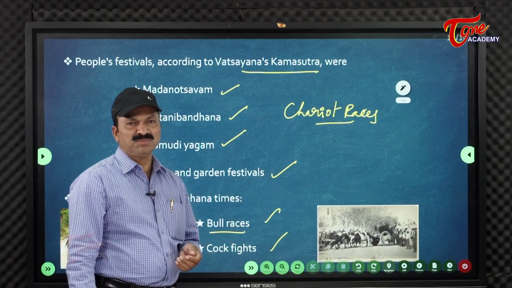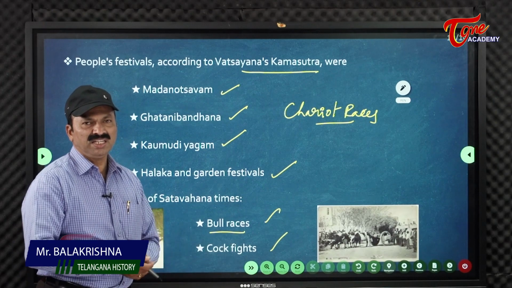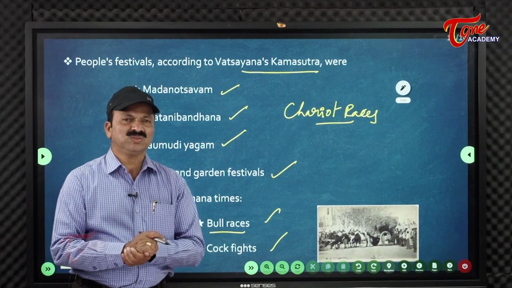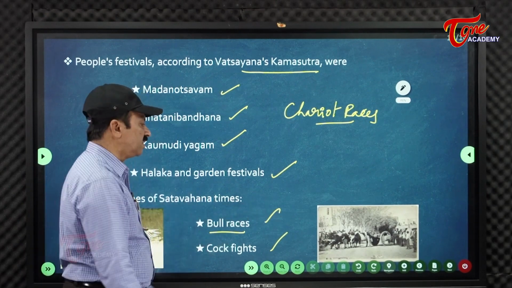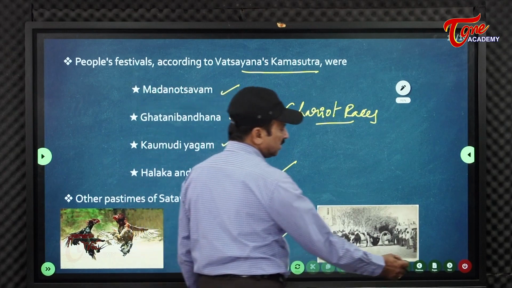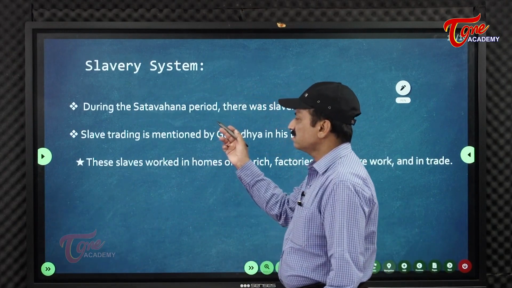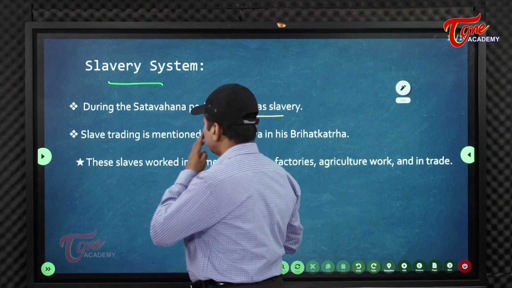Kshatriyas did not play that important a role. Vaishyas are there, Shudras are there. Many people practiced their professions in the society. Almost many professionals existed in the society. That's one of the important points you have to remember, right? Slavery also already existed, you know this. During the Satavahana period there was slavery.